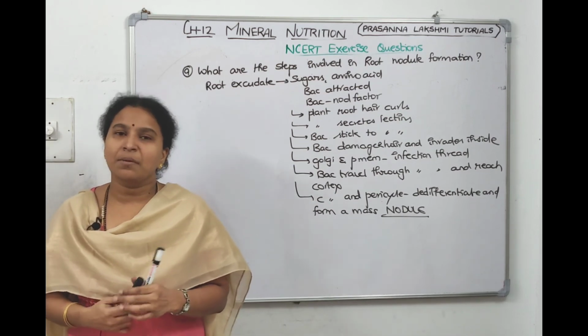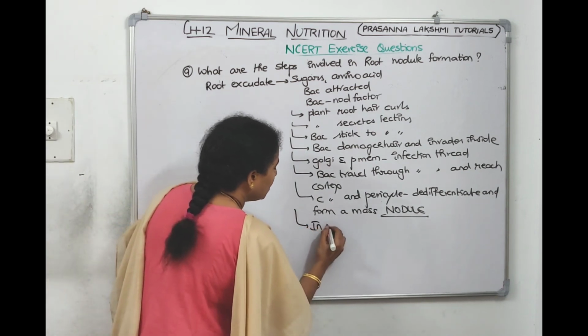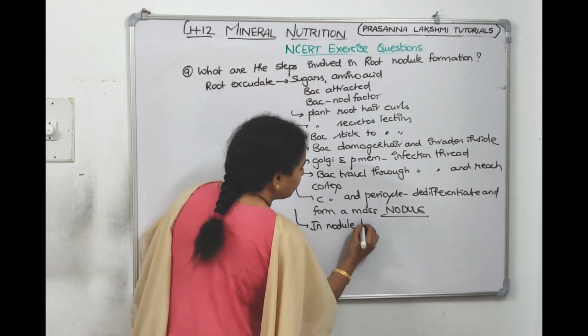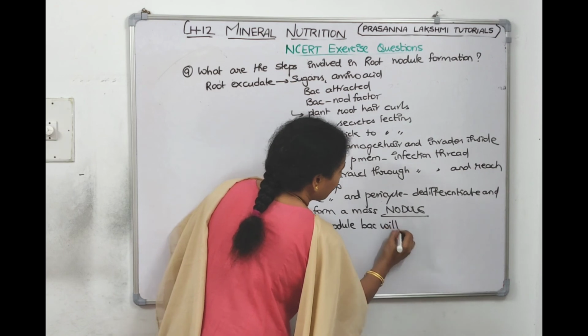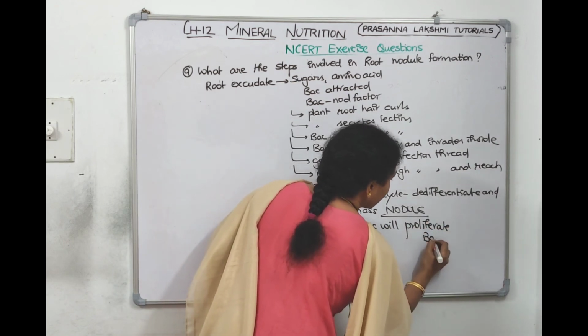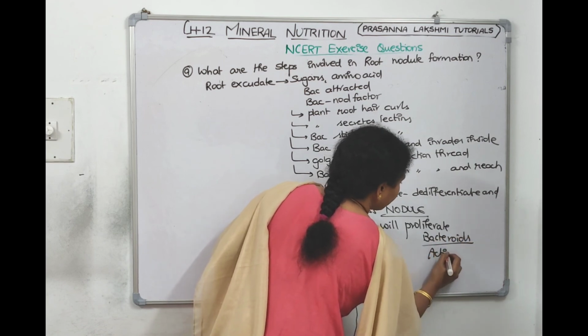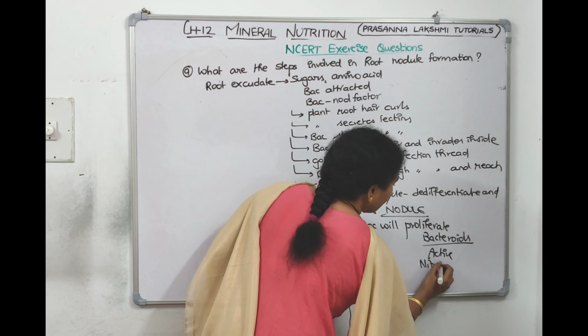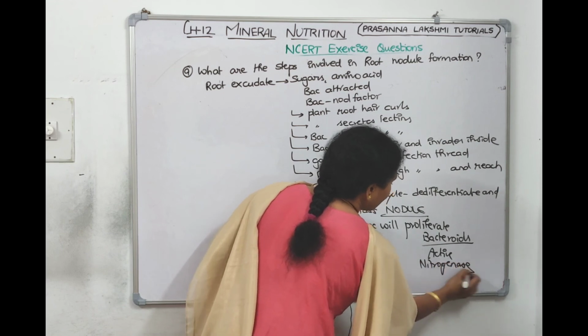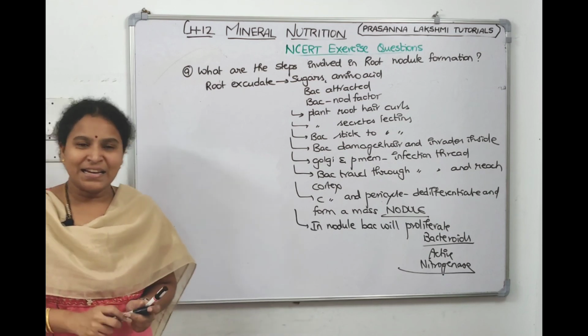In this nodule, the bacteria will multiply, proliferate, and they become bacteroids. Bacteroids are active. They make the enzyme nitrogenase. They will do the nitrogen fixation. That's it. This is our 9th question.